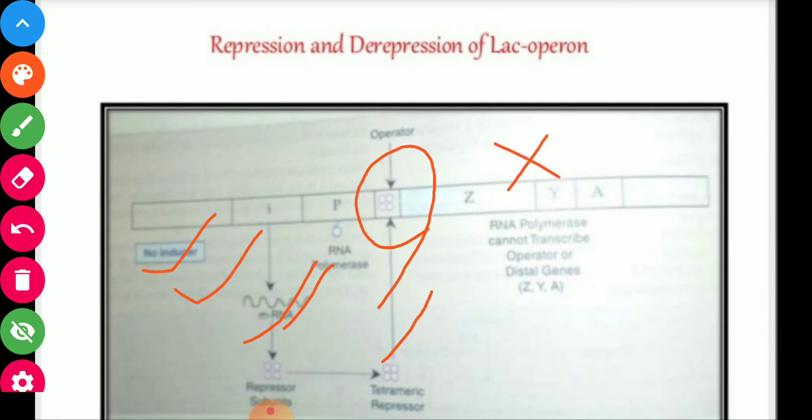So in the absence of inducer, the operator gene stops the further process and RNA polymerase cannot transcribe the operator or distal genes. So the process stops when inducer is absent.